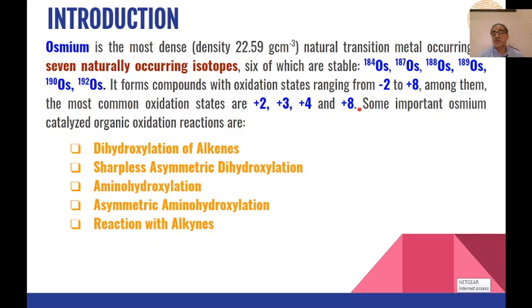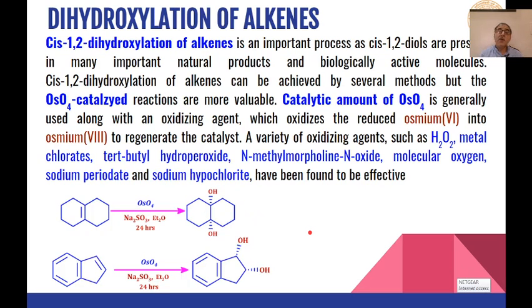And the important organic oxidation reactions which can take place by osmium compounds are dihydroxylation of alkenes, Sharpless asymmetric dihydroxylation, amino hydroxylation, asymmetric amino hydroxylation, and then oxidation of alkynes. Now first is dihydroxylation of alkenes.